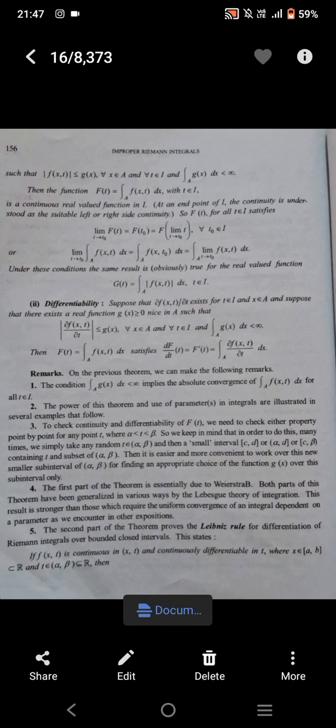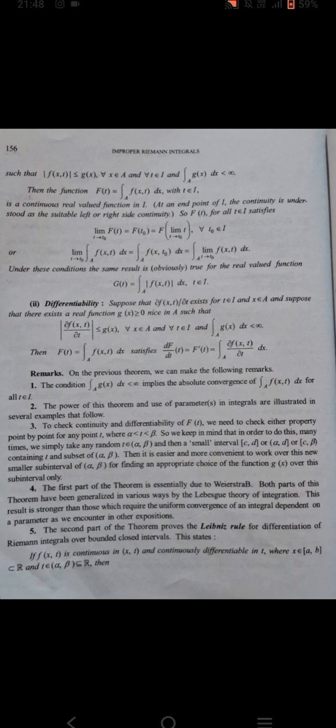Then it is easier and more convenient to work over this new smaller subinterval of the open interval (alpha, beta), for finding an appropriate choice of the function g(x) over this subinterval only.